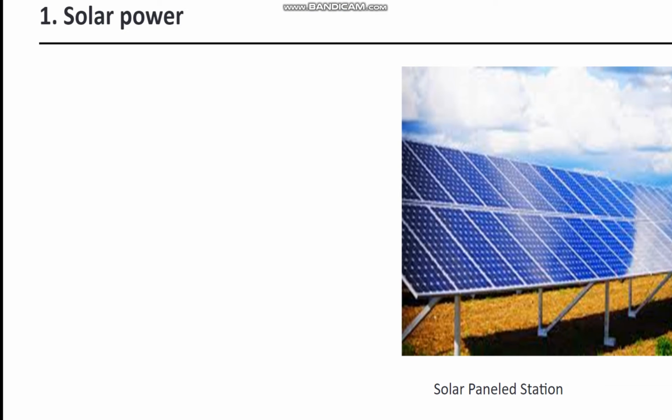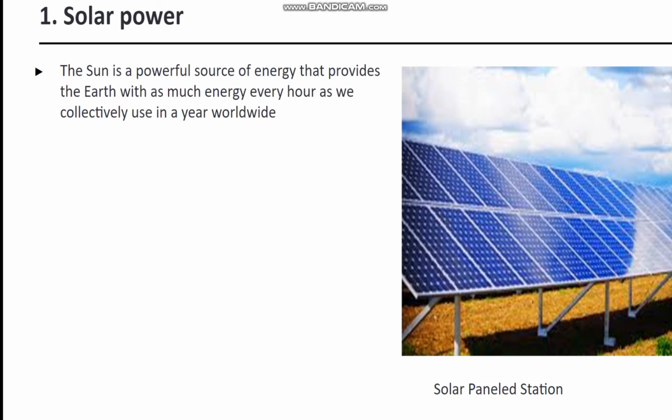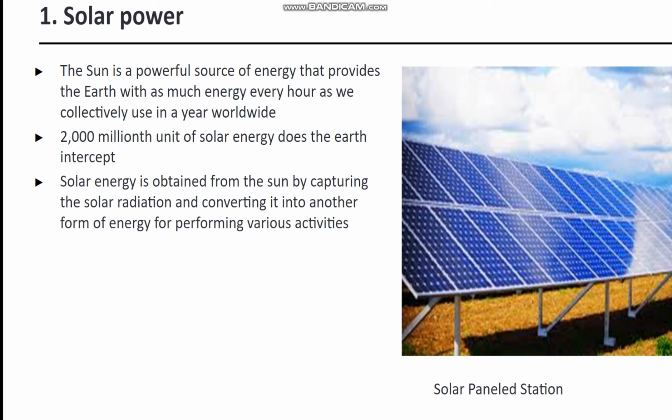First one is solar power. Solar panel station is given in the diagram. The sun is a powerful source of energy that provides the earth with as much energy every hour as we collectively use in a year worldwide. 2000 millionth unit of solar energy does the earth intercept.